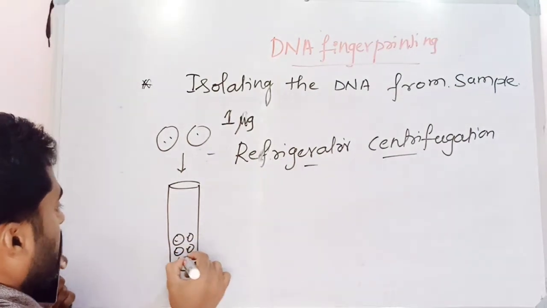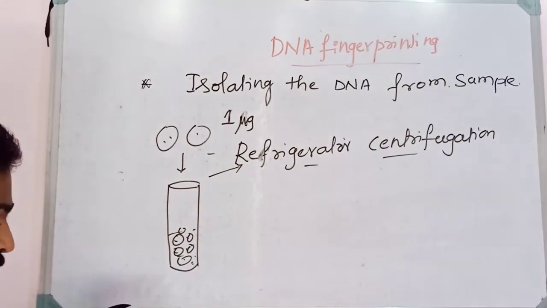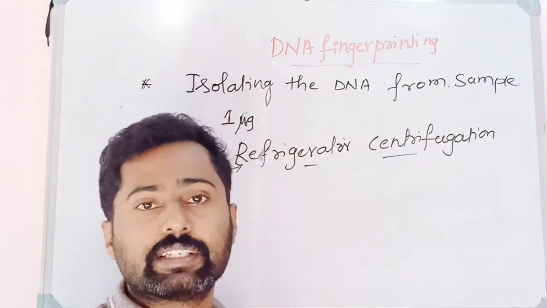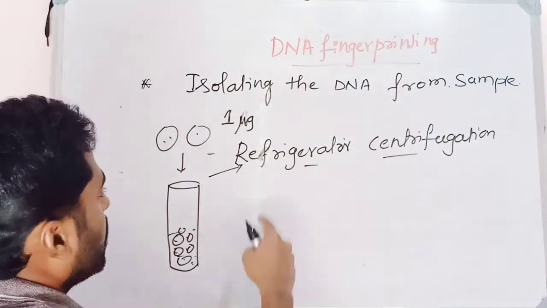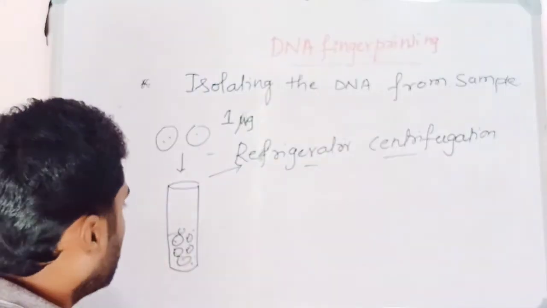Here the cells are centrifuged under a high speed of rotation, that is refrigerated centrifugation, which means the cooling condition should be maintained, because centrifugation may generate heat. So by an instrument called a refrigerated centrifuge, the DNA can be isolated.